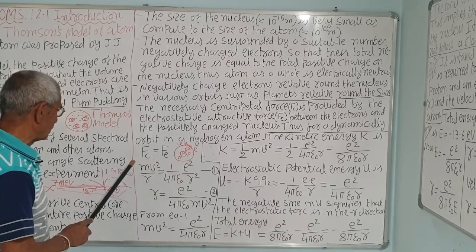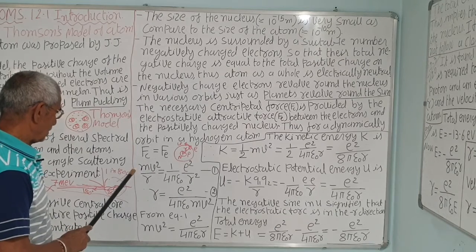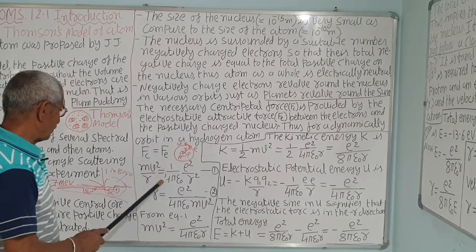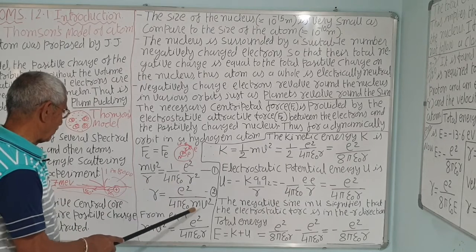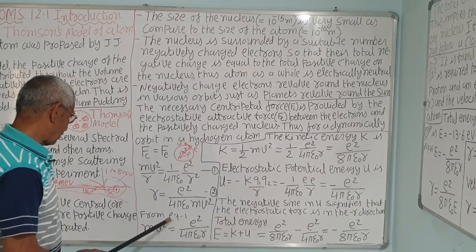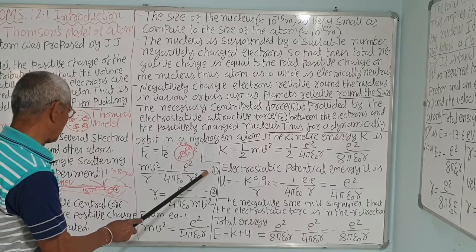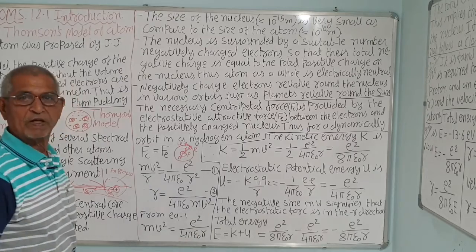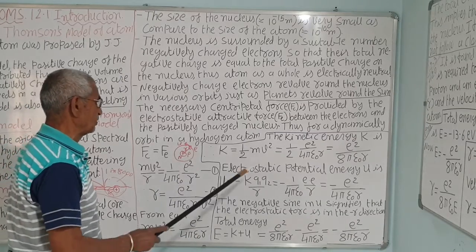You take r on the left side, since we want to calculate the radius, and take mv square here. So 4 pi epsilon 0 mv square will be here and e square. From equation 1, mv square is equal to e square upon 4 pi epsilon 0 r. This is a simple calculation.